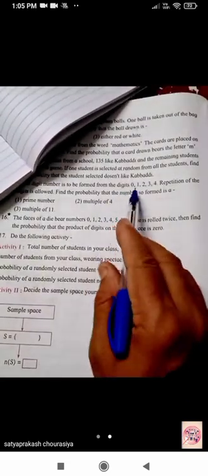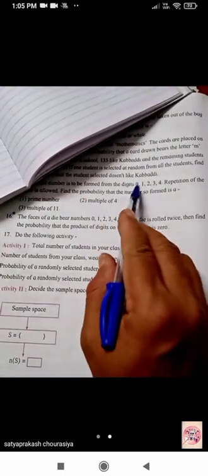The digits are 0, 1, 2, 3 and 4. The digit 5 is not there. The two-digit numbers formed by the digits are.